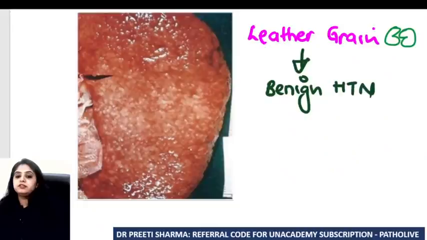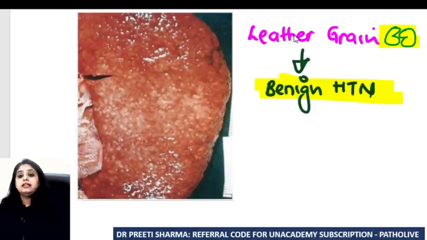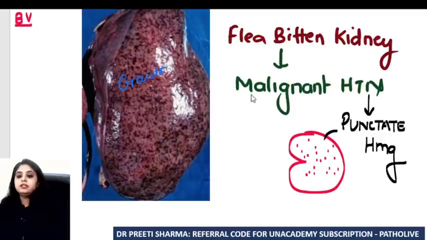Coming to other appearances, I think I taught you this yesterday also: when we have a case of benign hypertension, what is the appearance of the kidney? See, the kidney surface is looking very granular, and that is known as leather grain appearance. This is benign hypertension. Versus, if I'm dealing with a case of malignant hypertension, then we see something known as flea-bitten kidney.